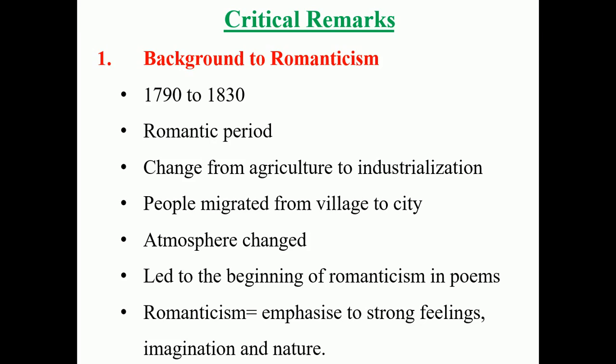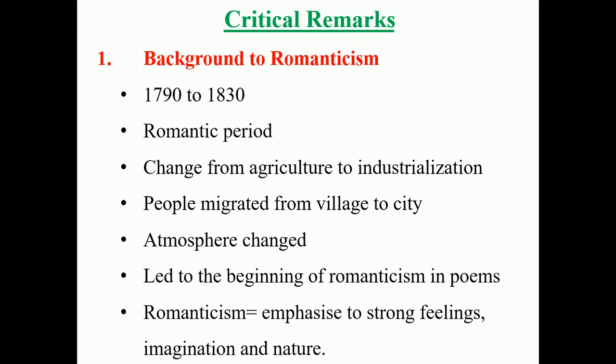What is actually meant by romanticism? When a poet creates a poem, in his poem he gives more emphasis to strong feelings, imagination and the influence of nature. We have already seen a number of elements regarding this particular poem, that the author has used different images.